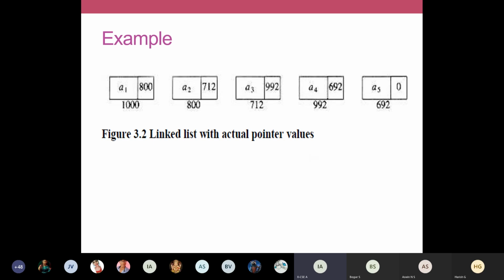So thereby we maintain a chain of pointers, a chain of nodes. They are linked together, and only through this address are we linking all the nodes together. Otherwise they are placed in memory in various locations. They are not placed sequentially as in arrays. Only in arrays is data stored sequentially, but in linked lists all these nodes are placed scattered somewhere in memory. So only by saving the address in the address field do we have a link to where the next data is available. Only by that can we identify that the next data is available at location 800, and the third node is available at 712, like that.